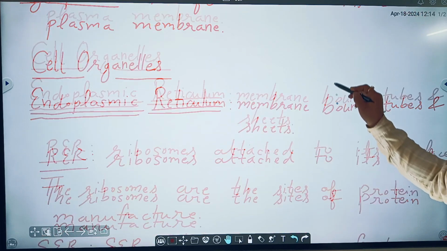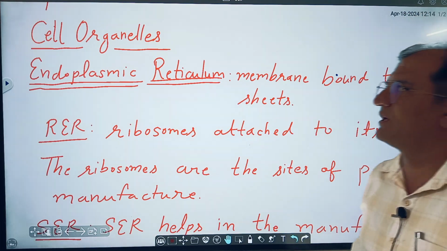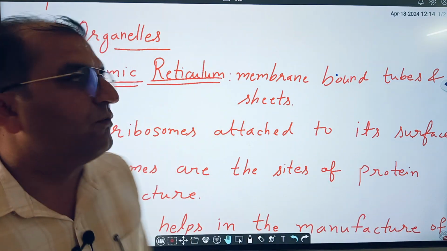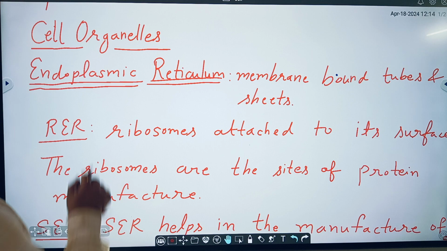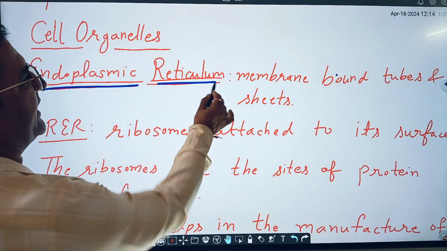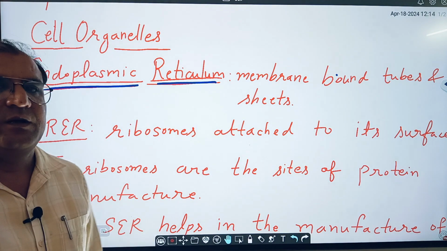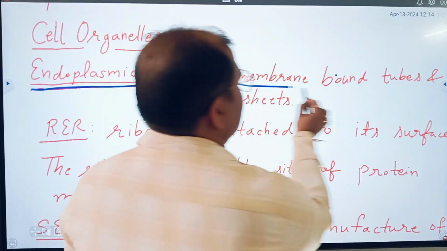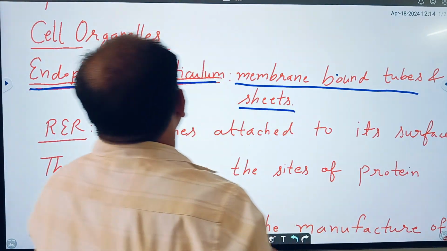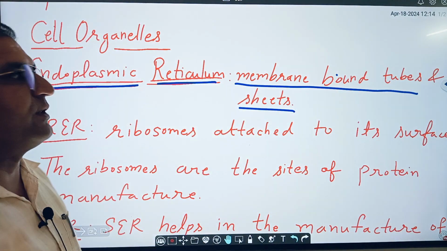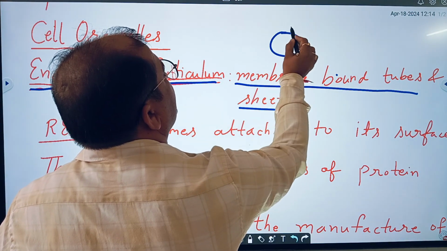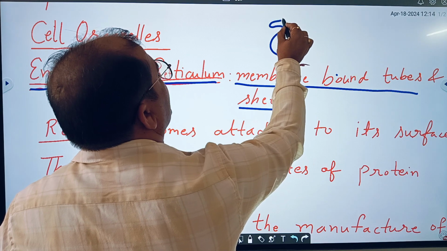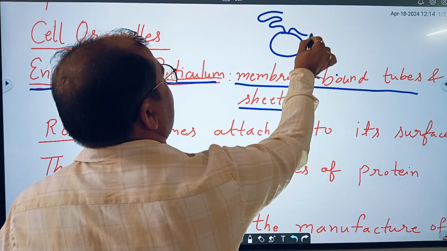Now let's discuss the cell organelles which we have discussed in the structure of the cell. Endoplasmic reticulum. Endoplasmic reticulum, membrane bound tubes and sheets. This is known as endoplasmic reticulum, which we discussed in the structure, like this around the nucleus.